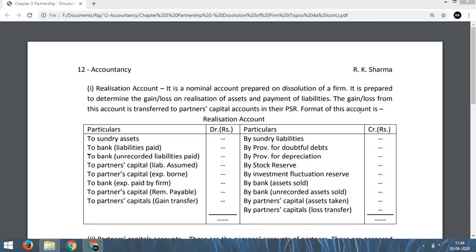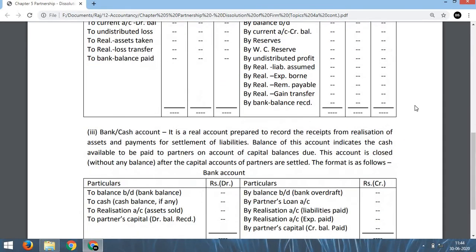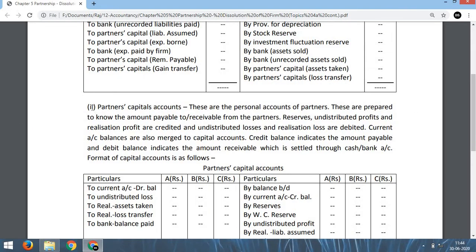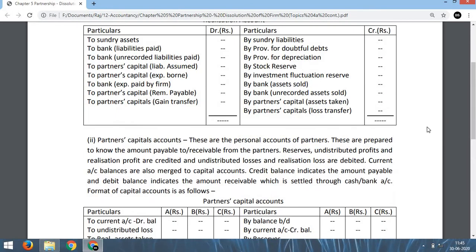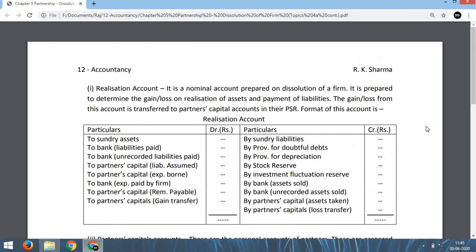So these 3 accounts are, one by one, the realization account, as I told you, then partners' capital accounts, and the last one is the cash account or bank account. These 3 accounts are normally opened when a firm is going to be dissolved. Now what are included in these 3 accounts? That means what are the contents of the 3 accounts, in what order they are prepared, how they are balanced, and what is done with their balance. That is going to be discussed today.